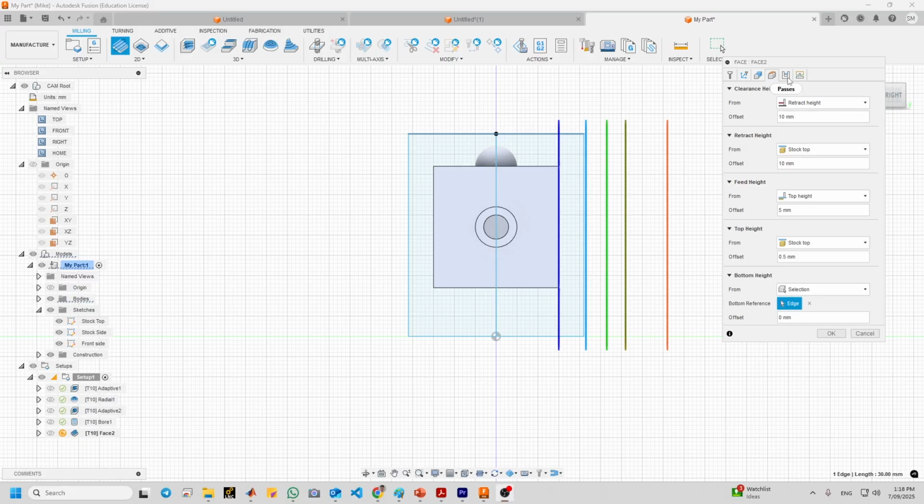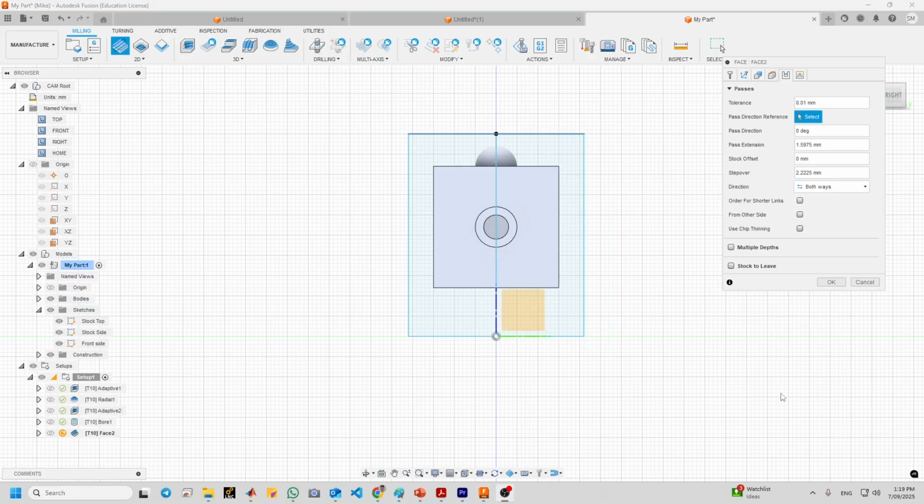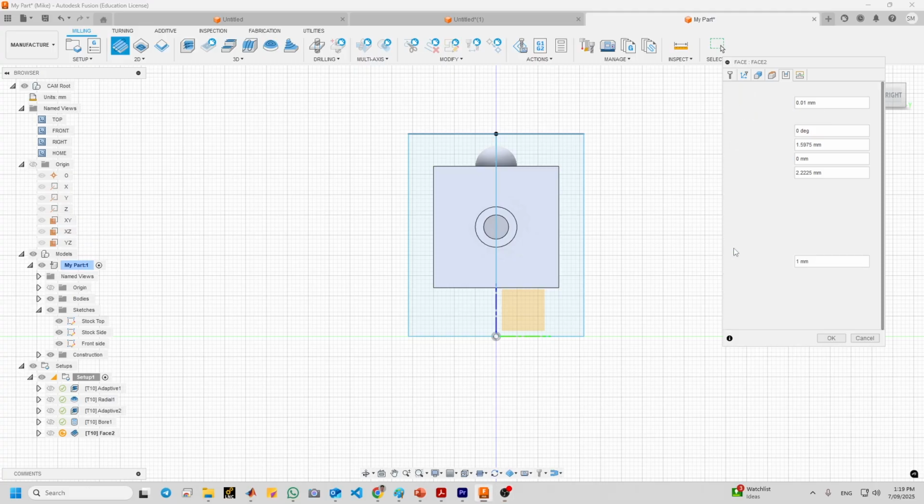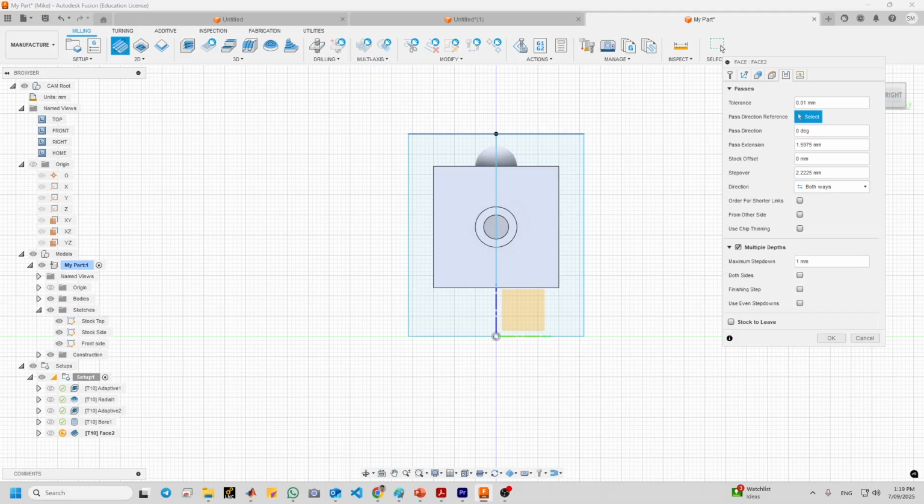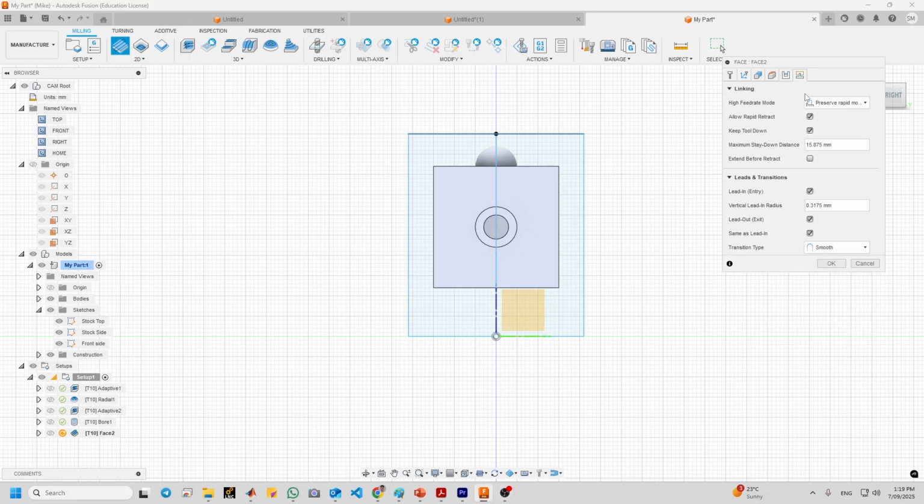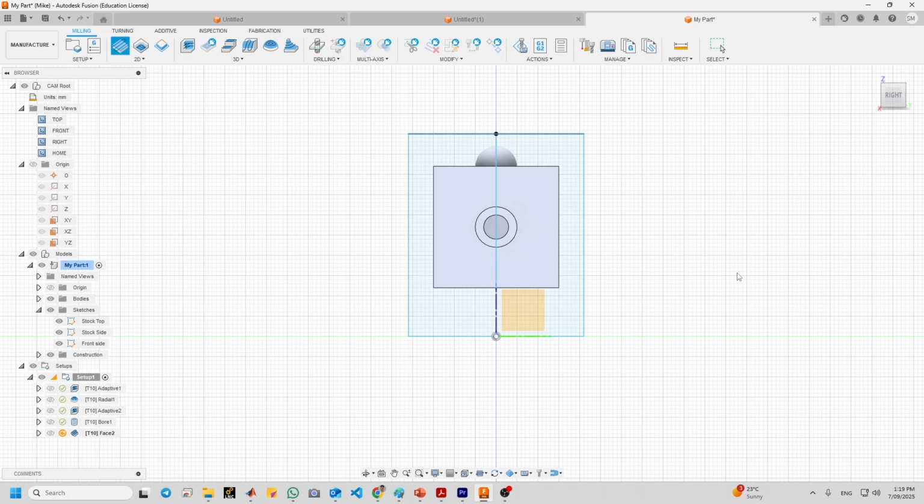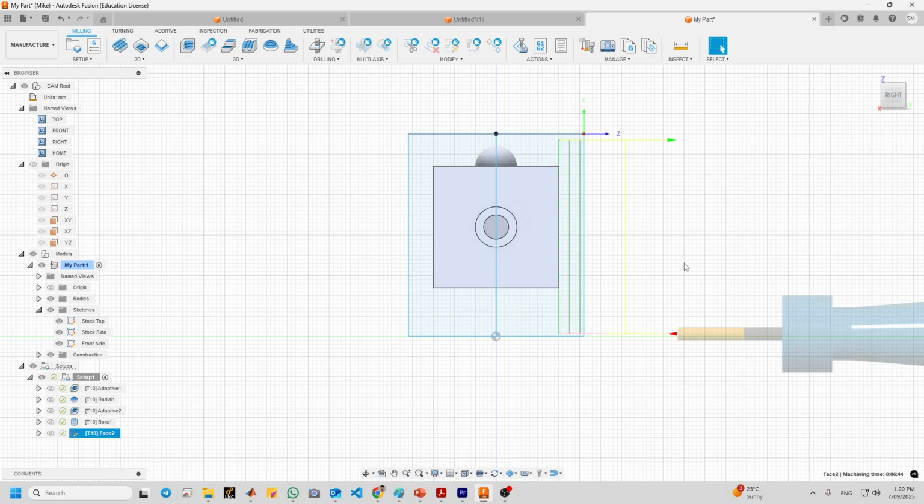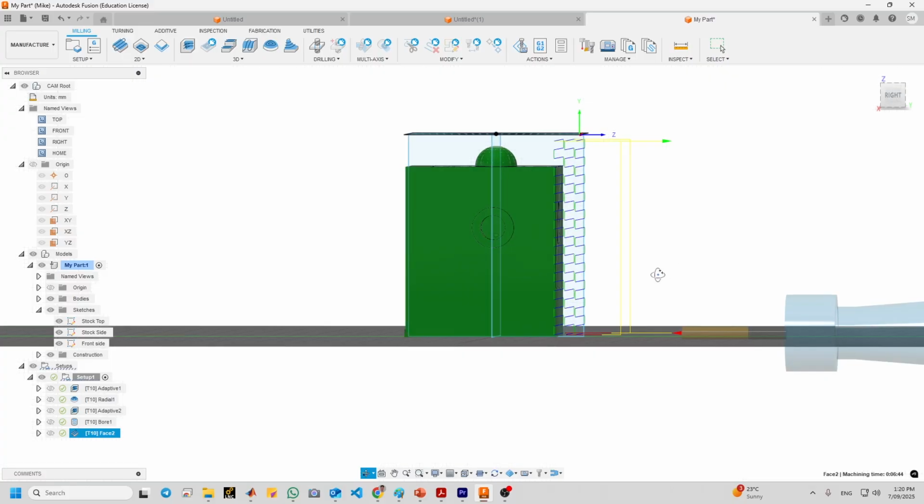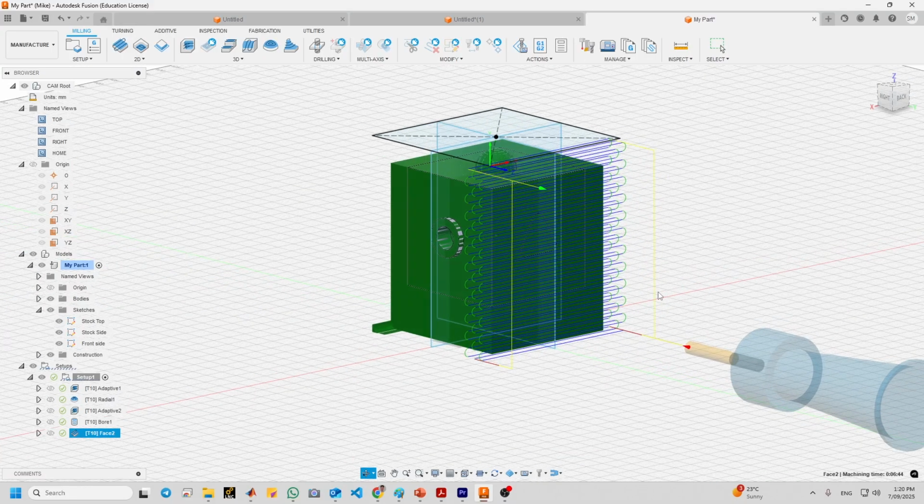Now we go to the passes tab. Now we check multiple depths, and maximum step down should be changed to 2.54. And now go to the linking tab, and the linking tab can be left as default. Click OK. Okay, let us see what's happening here.